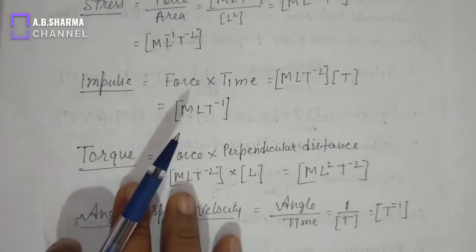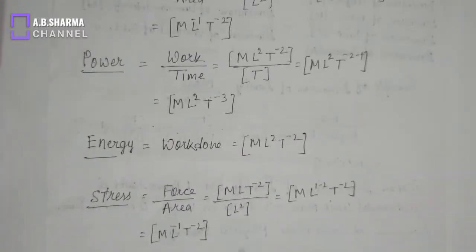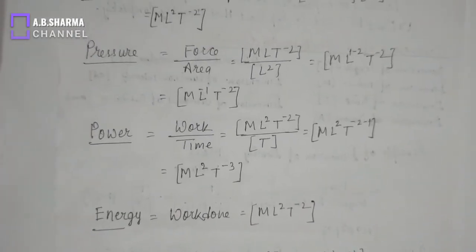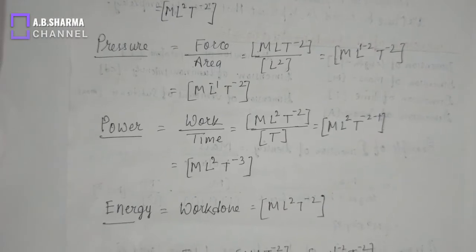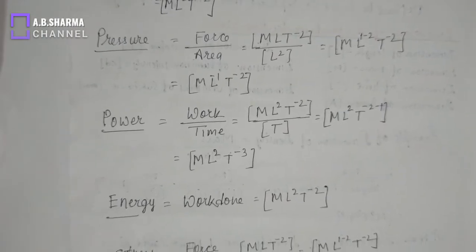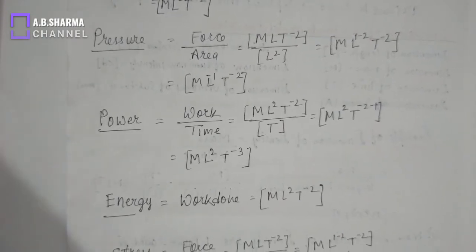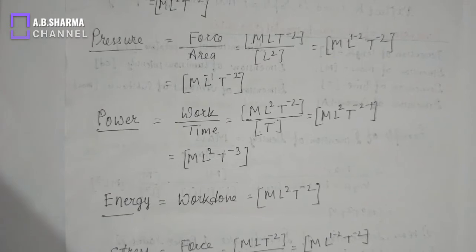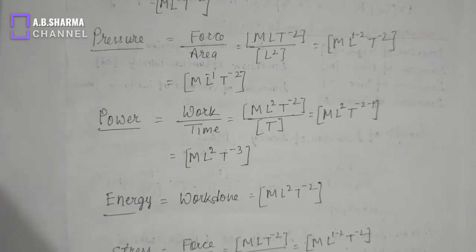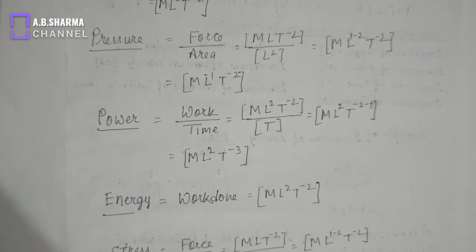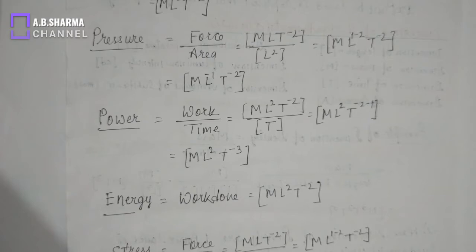So this is the example of dimension of some physical quantity. As the chapter moves, you will see dimensions of different physical quantities. So many different physical quantities are there. So you will see dimension of all the physical quantities one by one.